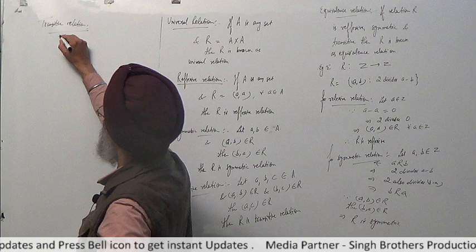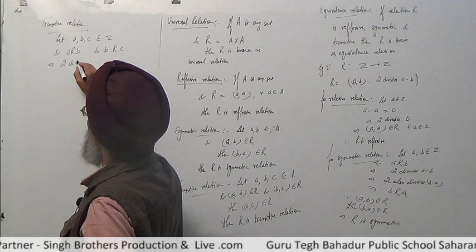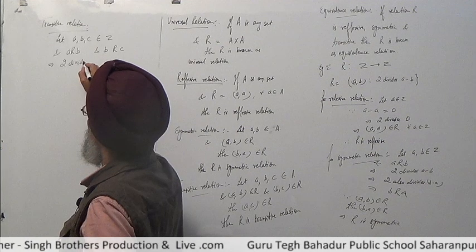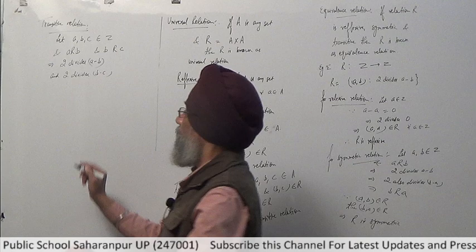It means that 2 divides a minus b and 2 divides b minus c, meaning both a minus b and b minus c are divisible by 2. It implies 2 divides the sum (a minus b) plus (b minus c).